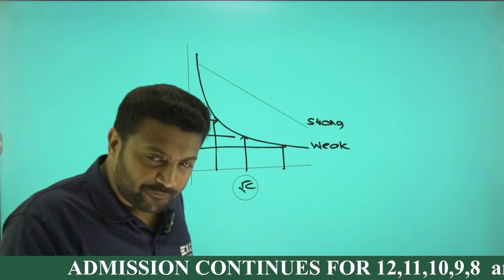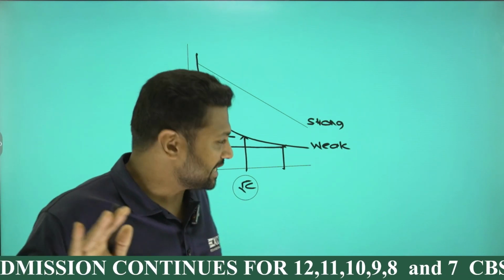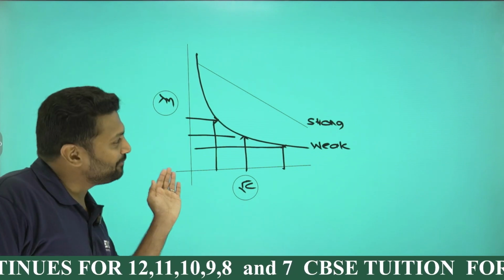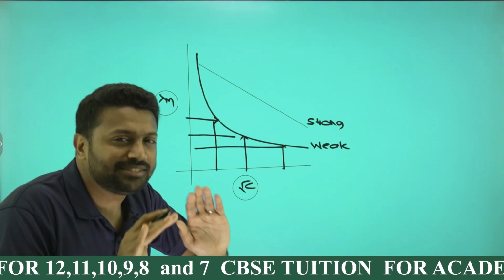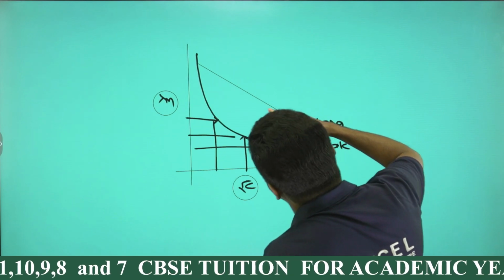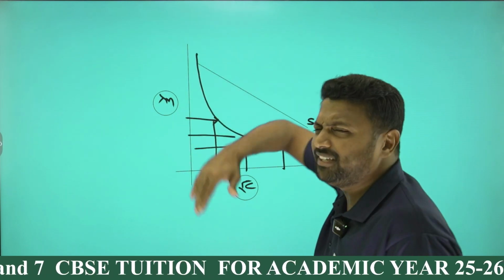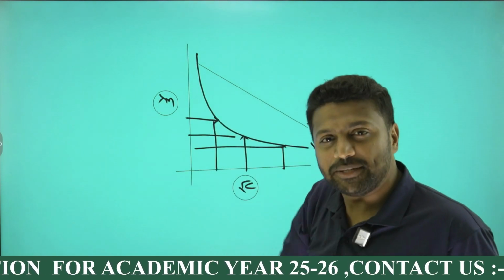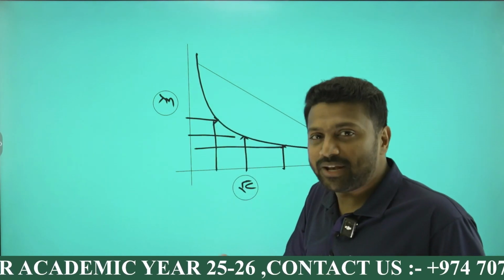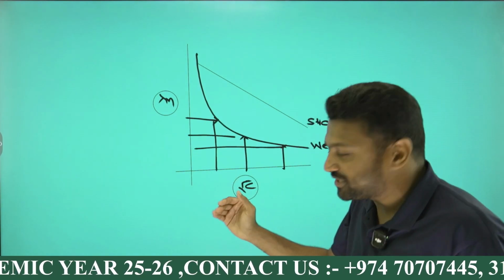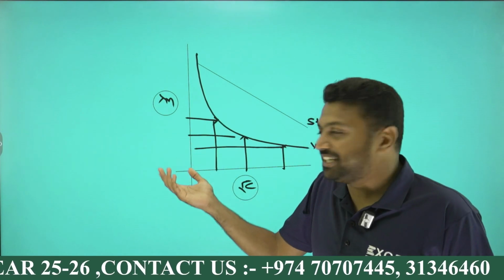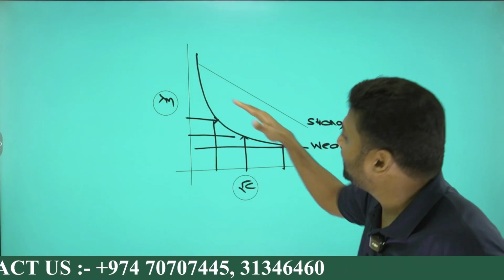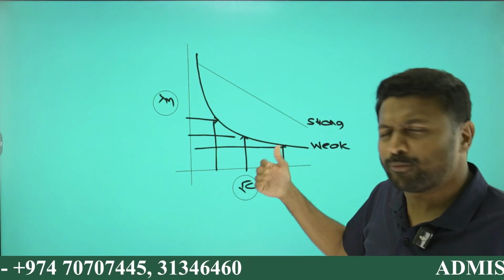Problem is, for strong as well as weak, as we move from here to here, concentration is decreasing, dilution is increasing, graph is moving up, means molar conductivity is increasing. But that increase is a gradual, slow, steady increase for strong, but a sudden, striking increase for weak. Why?